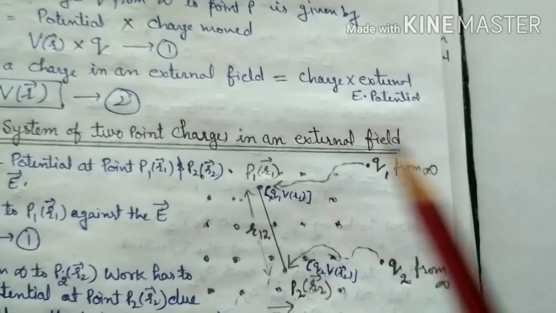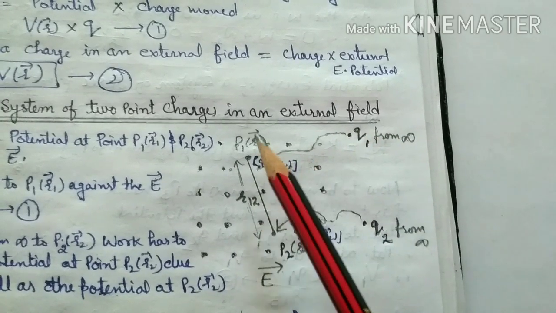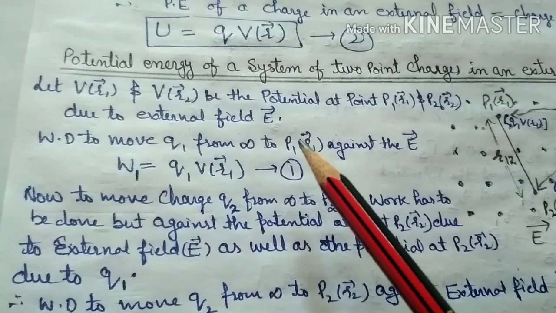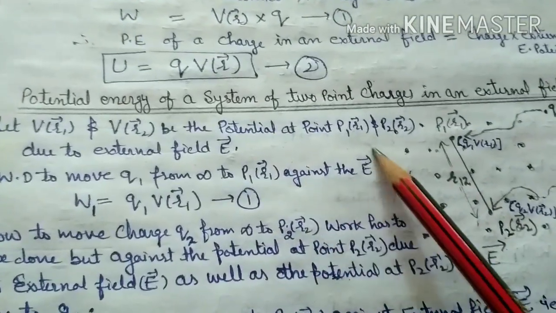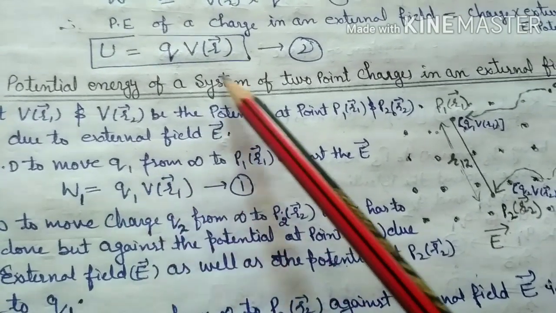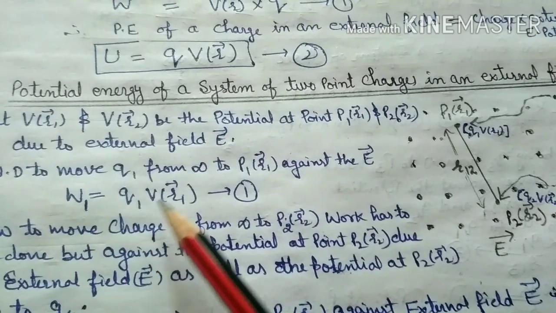But first of all we have to find the work done to move a charge q1 from infinity to P1. The work done to move q1 from infinity to P1, that is r1, against the external field E is W1 equal to q1 into V(r1). We directly use this relation, U equal to qV(r1). So W1 equal to q1 V(r1).